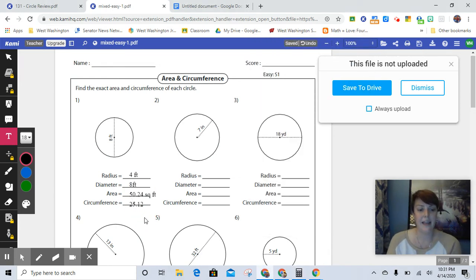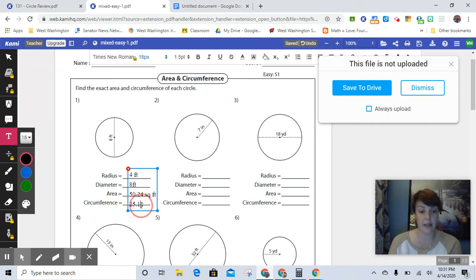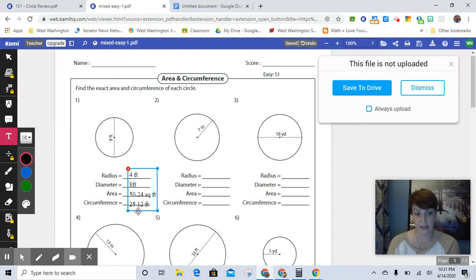Now, here we see that this one's half of that. Is that always going to be the case? Okay, I'm going to stop you right there and tell you, heck no. I have seen circles where their circumference and the area are the same number, and I have seen circles where there's a big difference between these two. This just happens to be one of those really cool numbers that works out this way.